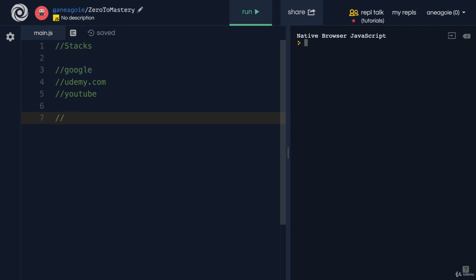So stacks have a top and a bottom, and we can build them with either arrays or linked lists. My question to you is, why would we want to build stacks with arrays? That is, we'll create a class of stacks that has the data being held in arrays versus using linked lists, and vice versa. Think about that.